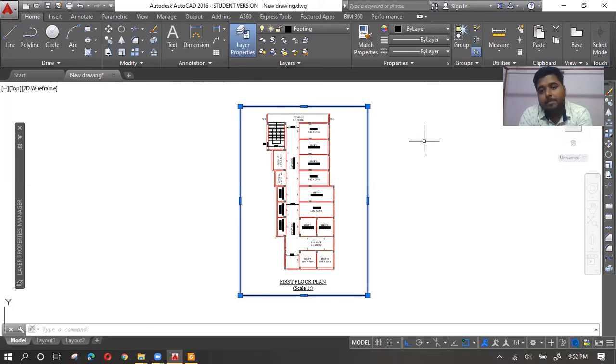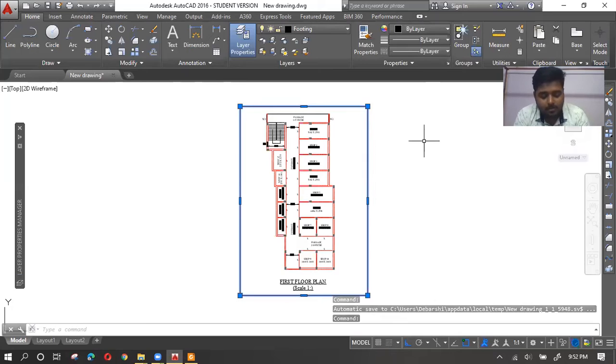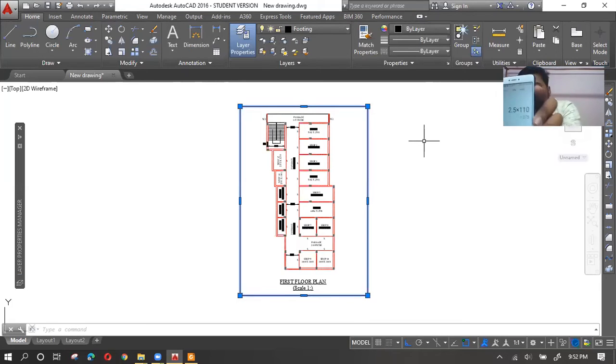So in order to show the text as 2.5 millimeters in an A4 sheet, here I have to set the dimension text size in AutoCAD as how much? 2.5 millimeter into 110. Are you getting what I'm trying to say? So how much is that? 2.5 into 110, that is 275. So that's why I have taken 280. You can set it as 275 as well.